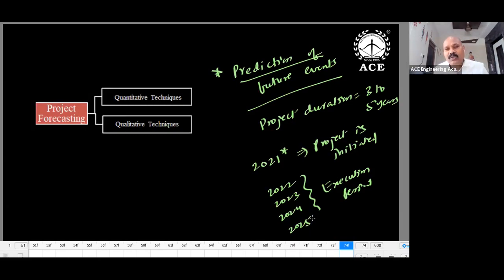For that, we require forecasting. Forecasting is nothing but prediction of future events, prediction of future activities like technological revolutions, social and political issues, and apart from that, environmental issues, how the environmental changes, climatic conditions and weather conditions, everything you have to guess now itself. So forecasting is very much required in the planning and in the initial stage. So for forecasting, what are the techniques available?